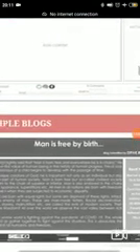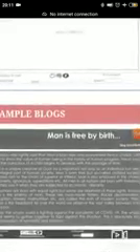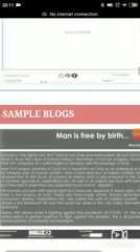Now this is the sample. I'll read out one sample for you, children. I want you all to write it down. Okay? Man is free by birth. Rousseau rightly said that man is born free, and everywhere he is in chains.